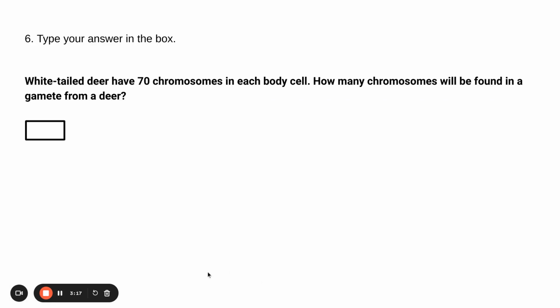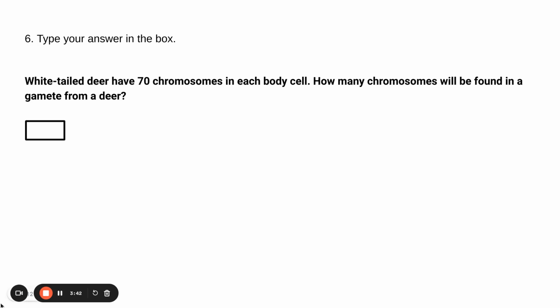Okay, number 6. White-tailed deer have 70 chromosomes in each body cell. How many chromosomes will be found in a gamete of a white-tailed deer? So this question is a diploid haploid question.